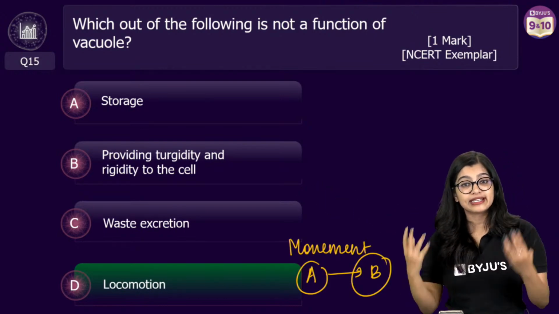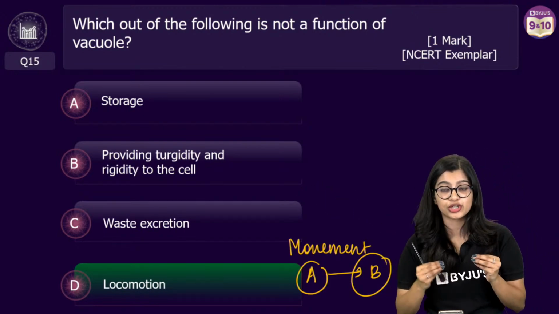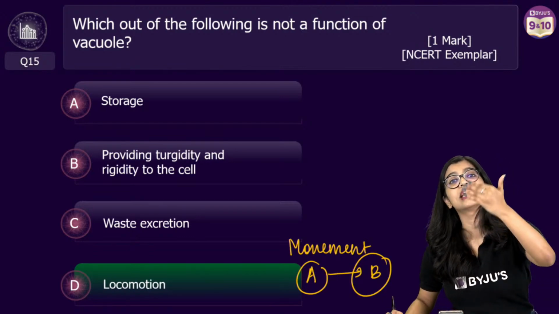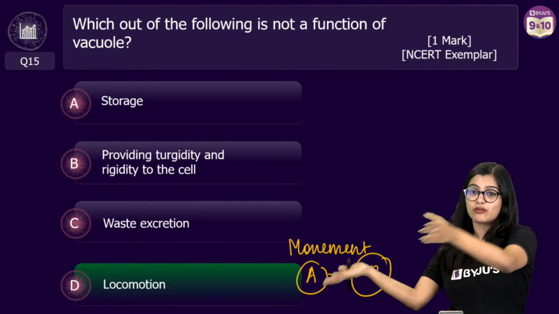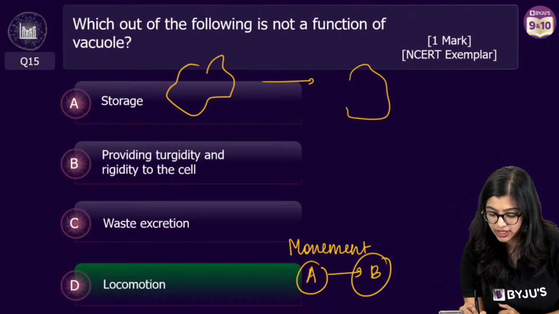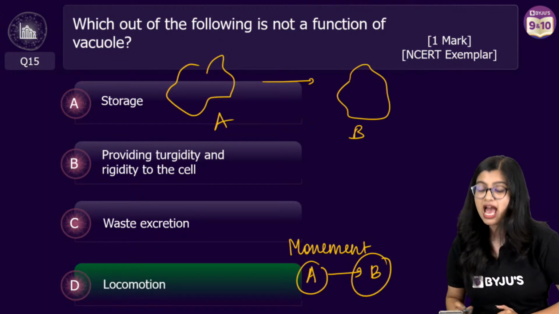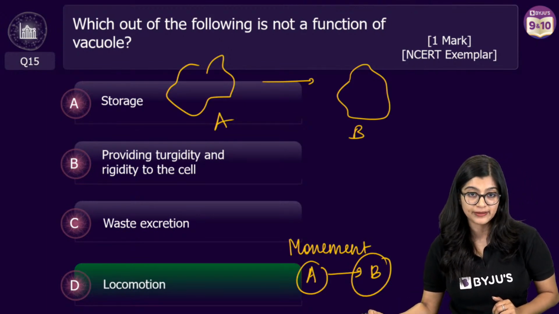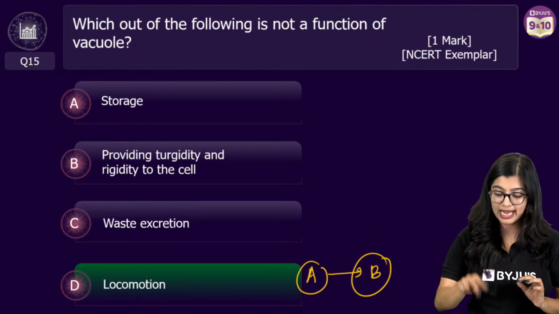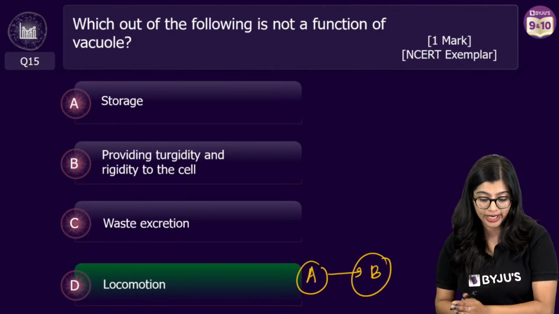But locomotion is when I come from Bangalore to Ludhiana. I am locomoting from Bangalore to Ludhiana, my whole body is moving from there to there. So if an amoeba has to go from point A to point B, I will say it is locomotion. So students who are confused with locomotion, that is what we mean by this, moving from point A to point B.